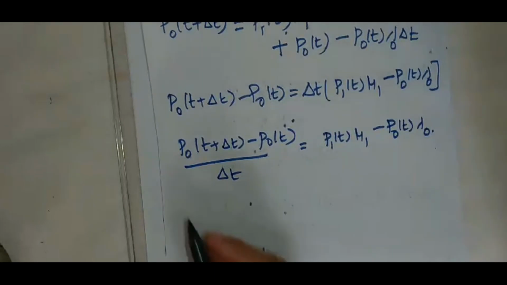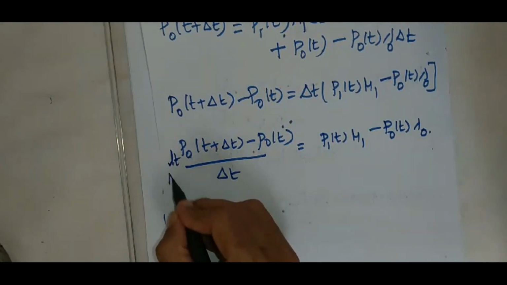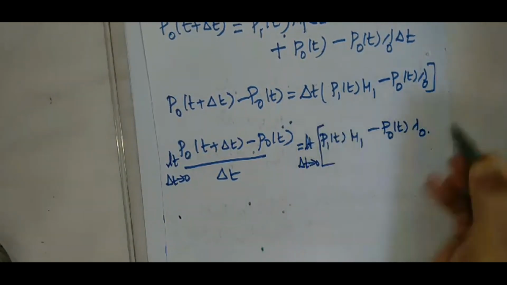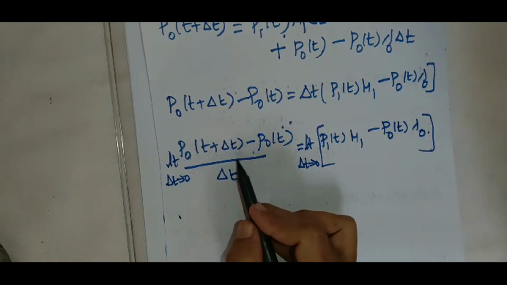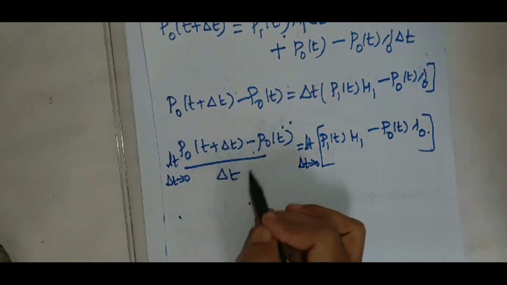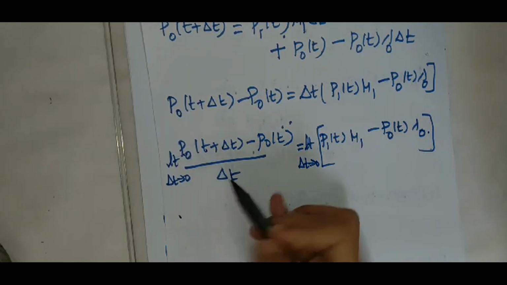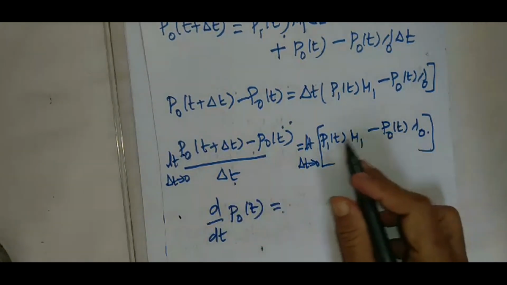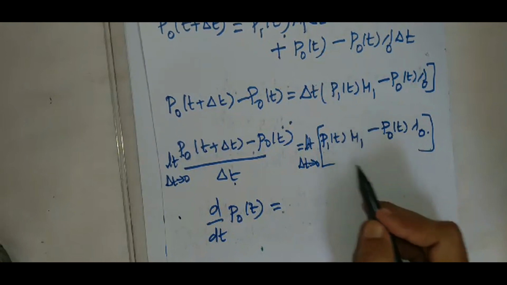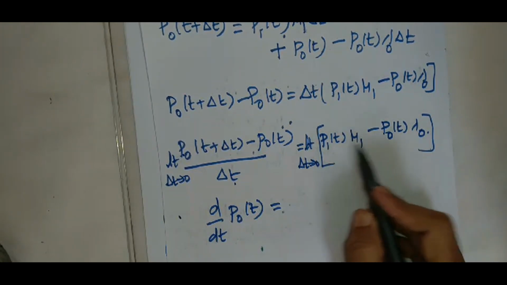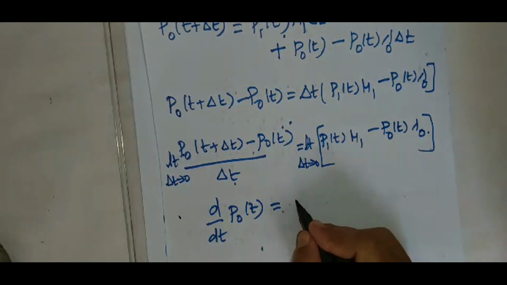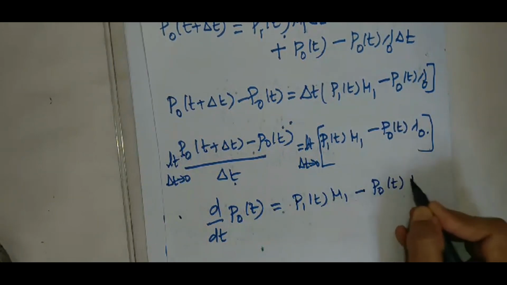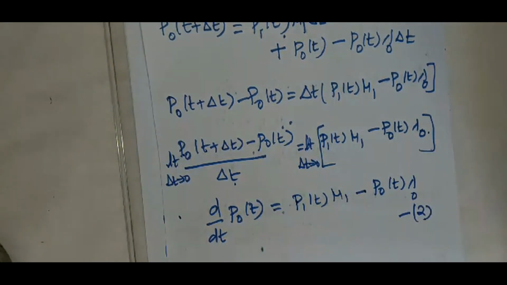Now taking the limit as delta t tending to 0 on both sides. If you see the left hand side, it coincides with the definition of the derivative of P naught of t with respect to t. So this will become d by dt of P naught of t. Now your RHS is purely independent of delta t, and therefore the limit of a constant is that constant itself. So we will get P1 of t mu1 minus P naught of t into lambda naught. So take this as equation 2.